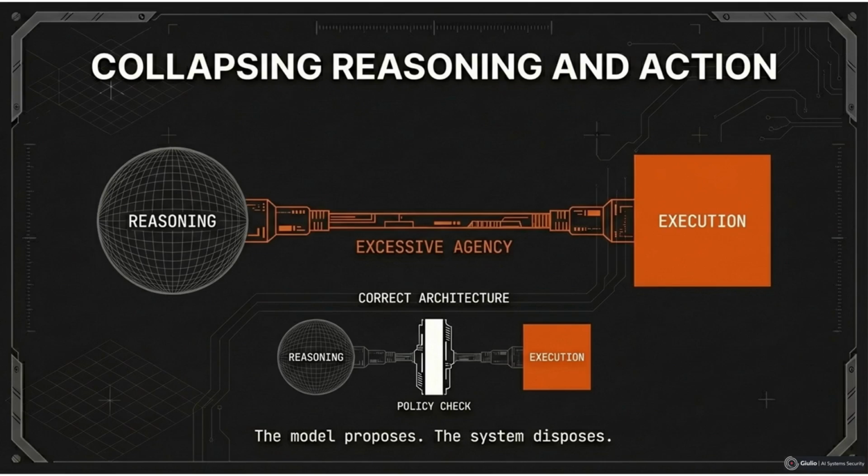A correct architectural pattern separates these planes. The model proposes and the system disposes. Reasoning then produces a proposal and the system evaluates that proposal against explicit policy before execution. Unfortunately, without that separation, blast radius accelerates dramatically. This directly addresses what OWASP categorizes as excessive agency risk.